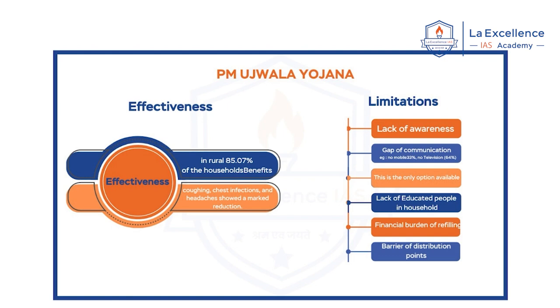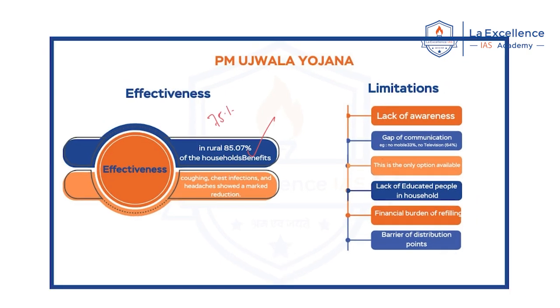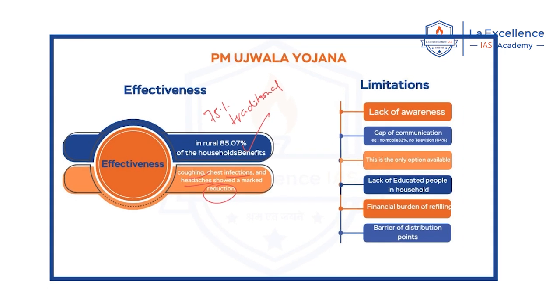But interestingly, the author also highlighted that around 75% of the households are still using traditional ways of cooking along with the cylinders. Another important finding was that there is a reduction in cases of cough, chest infections, and headaches because of the use of LPG cylinders. But the author found certain limitations in the scheme in these areas.